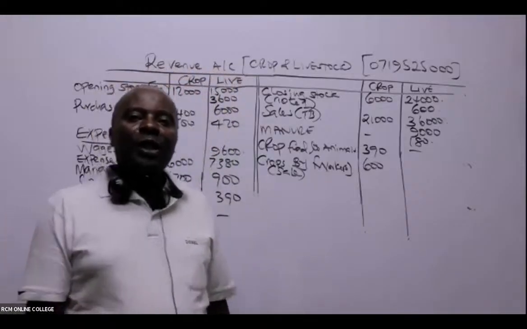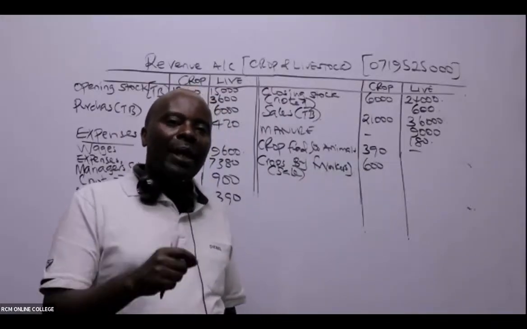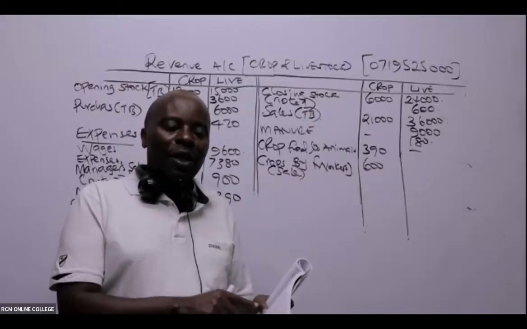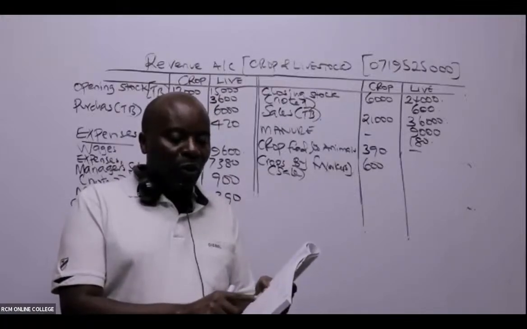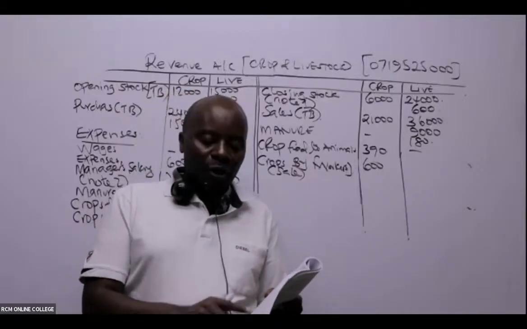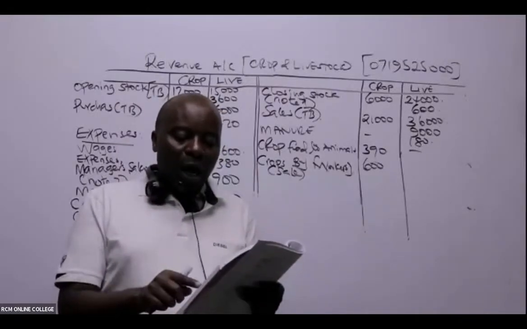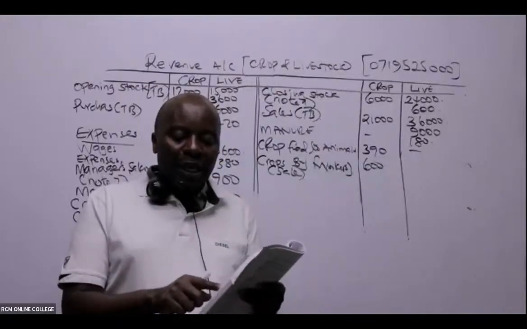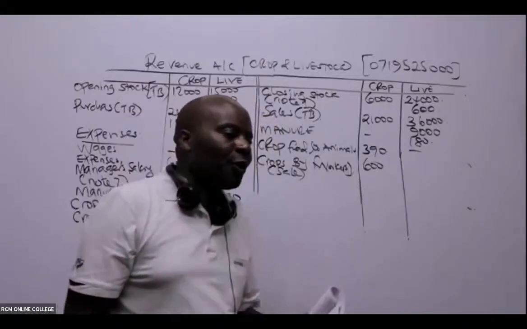It's only unfortunate that they haven't told us out of the 1,200 how much is for the livestock and how much is for the crop. So these are general expenditure. And the general expenses will always go to number 2 of the requirement, where they want us to give them a general income statement. So this one here will not touch us there. But if you continue reading that statement, while crops valued at 1,920 were donated to charity during the year. Crops have moved out of our stores.